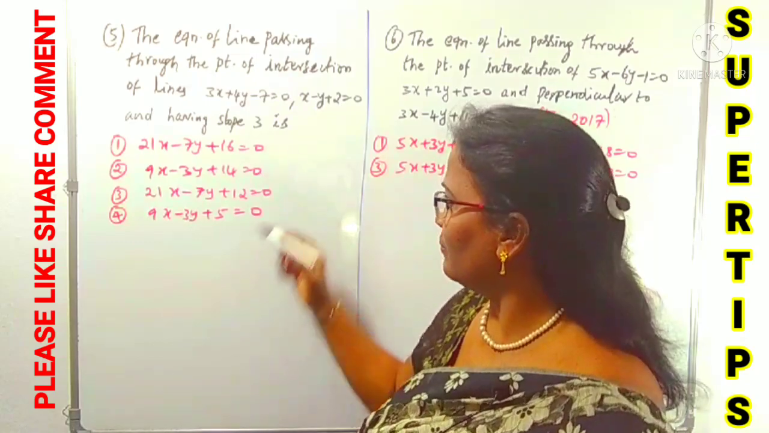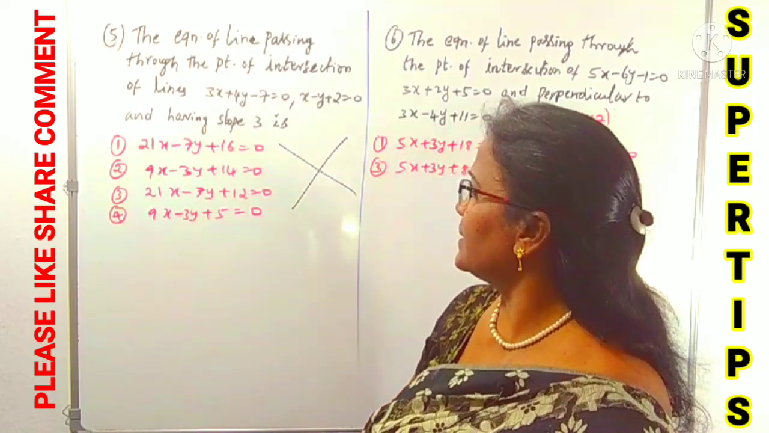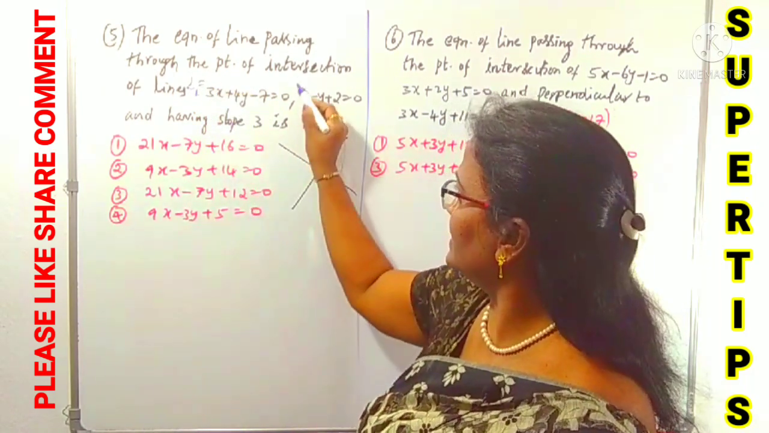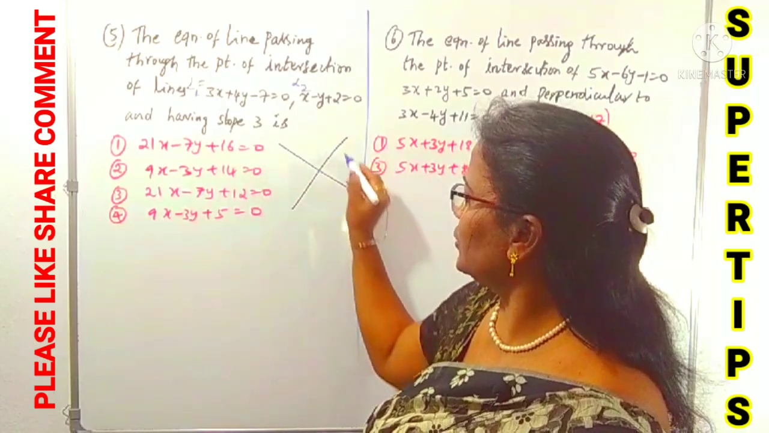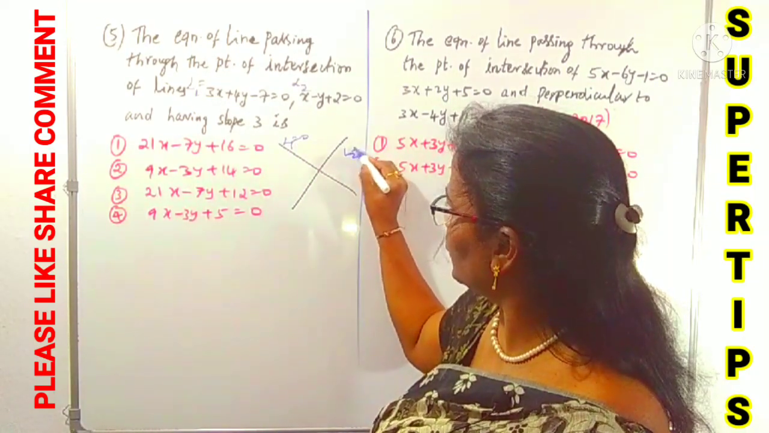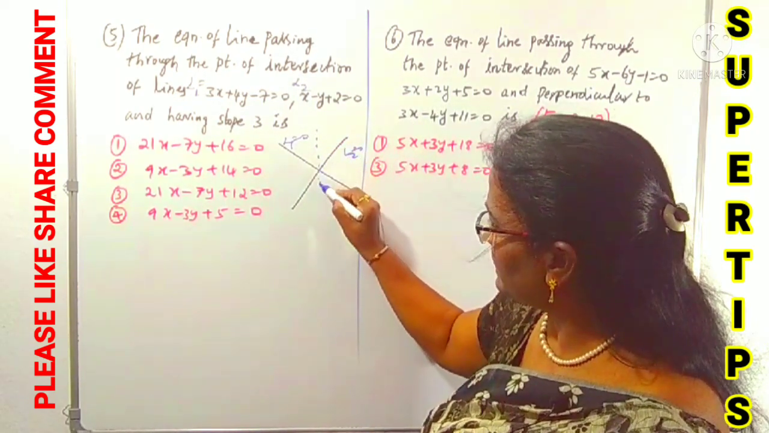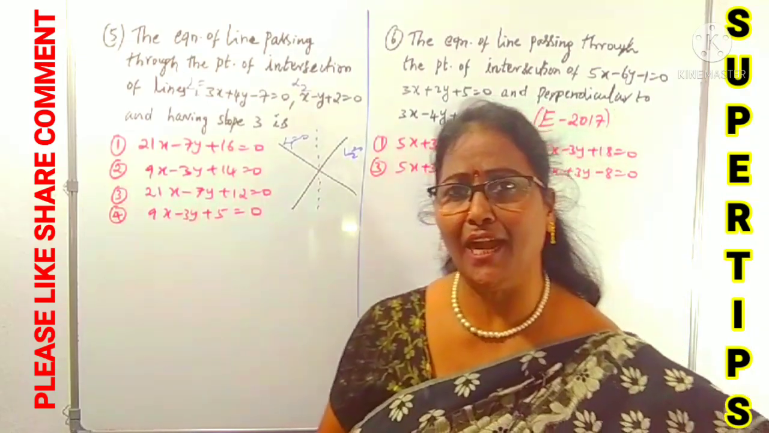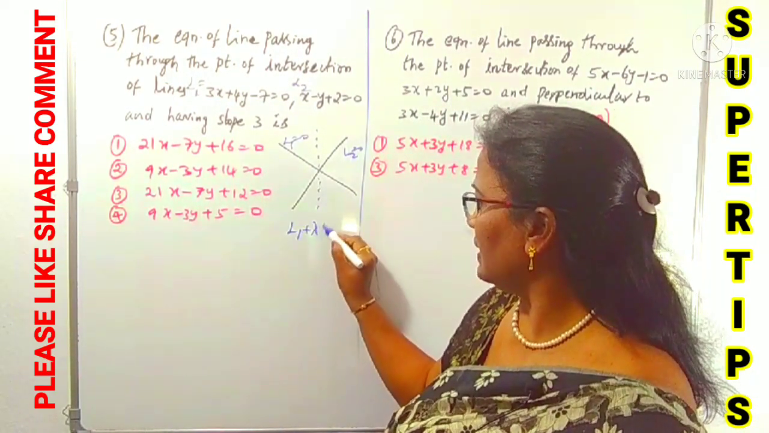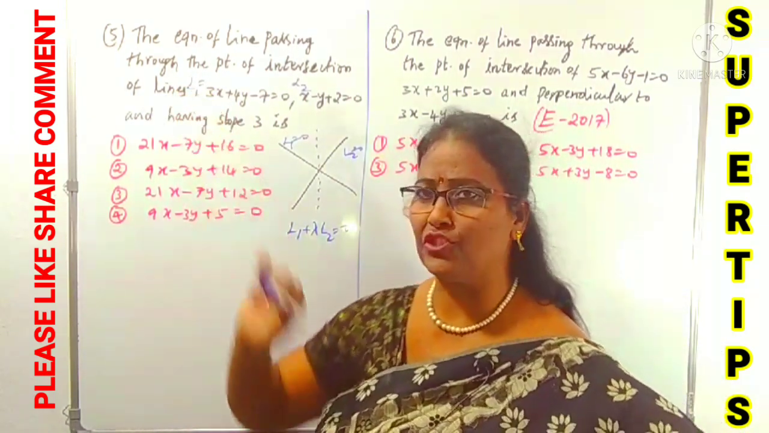I have given a tip for this. What is the equation of a line passing through the point of intersection of two lines? Suppose this is L1 equals 0 and this is L2 equals 0. So what is the equivalent I told you? A line passing through the point of intersection of L1 equals 0 and L2 equals 0 is L1 plus lambda L2 equals 0. This is one way to solve this question.